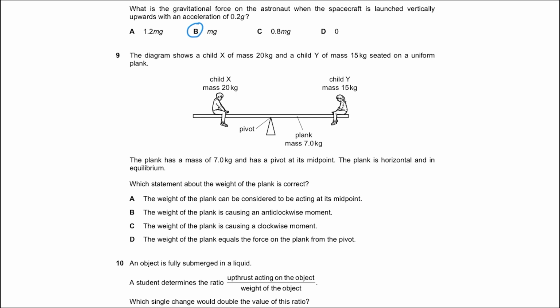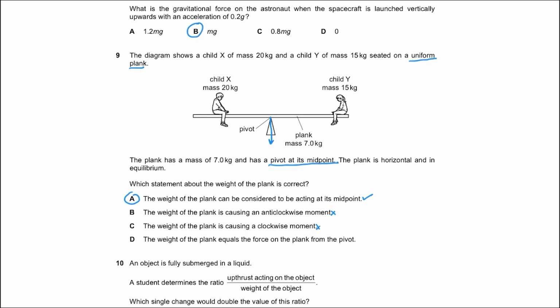Now, the key word here is that the plank is uniform and it is pivoted at its midpoint. So for uniform objects like this plank, the center of gravity is at its midpoint. So the weight of the plank acts from this point and passes through the pivot. So which statement about the weight of the plank is correct? Statement A says the weight of the plank can be considered to be acting at its midpoint. That is absolutely right because it is a uniform plank. The weight of the plank is causing an anti-clockwise? No. Clockwise? No. The weight of the plank equals the force on the plank from the pivot? No. That is also incorrect.